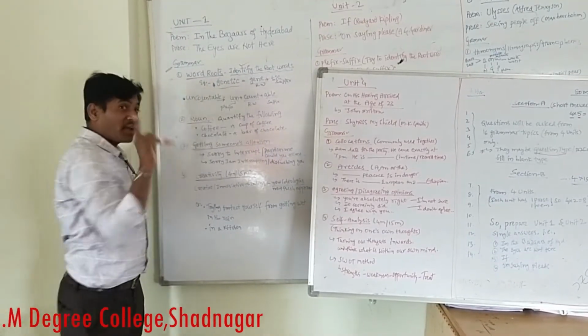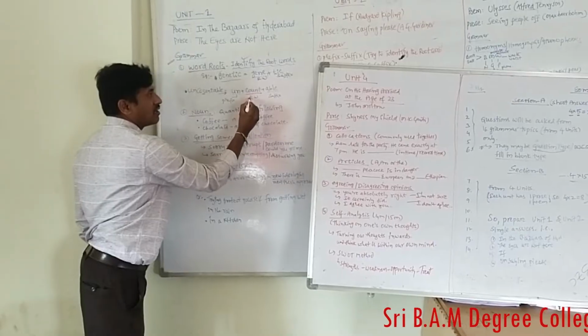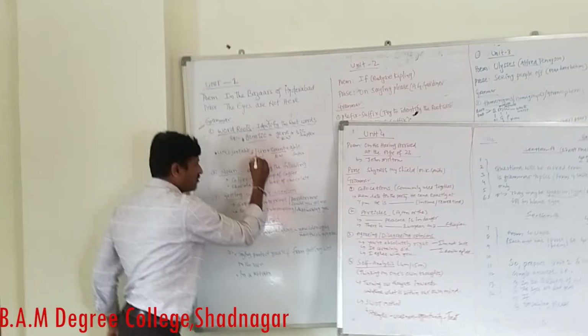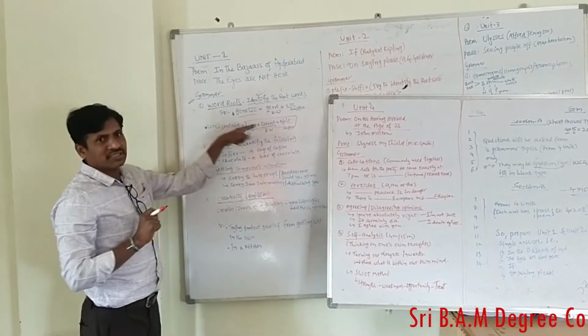Okay, in the same way, find out the root word. They ask you the root word. So this is the root word: count is the root word, un is the prefix, and able is the suffix. So they give a word like this, and you have to identify the root word. So this comes under root word.